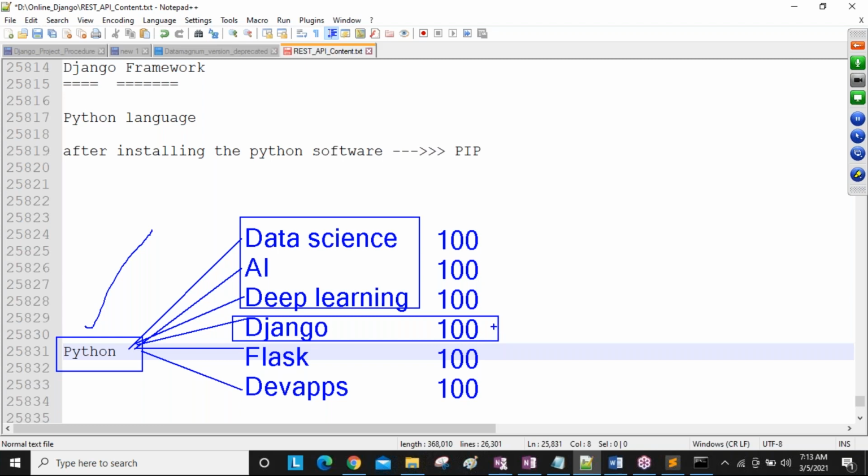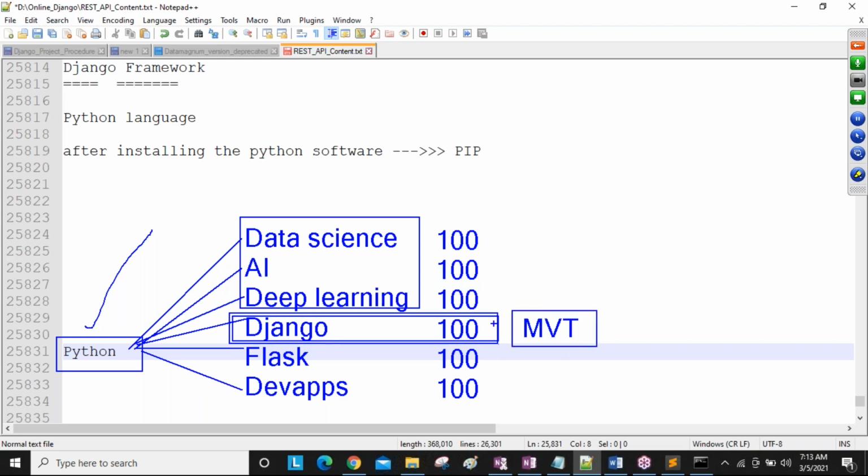Now the people who are learning this Django framework, those people are developing web applications. Here not controller, guys. Java, .NET, these frameworks follow the MVC architecture, but our Django follows the MVT architecture. MVT architecture. Okay? Later I'll tell. Yes, MVT. This is our architecture. Later we will discuss clearly.